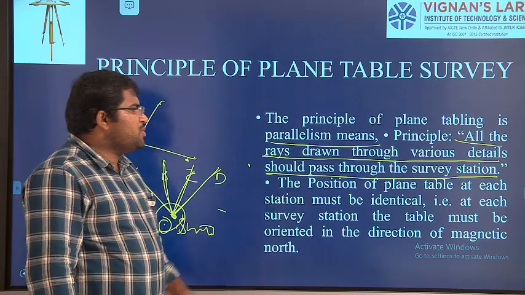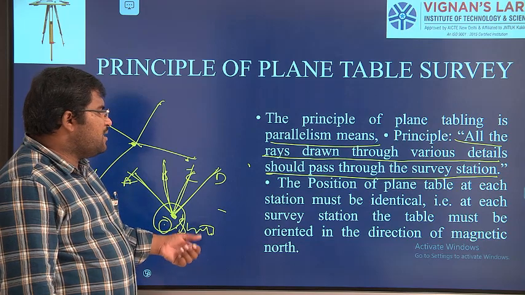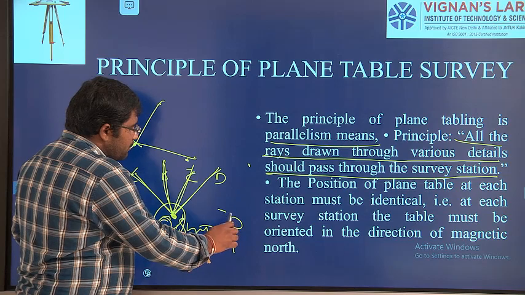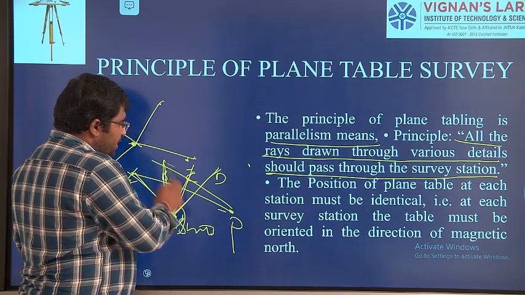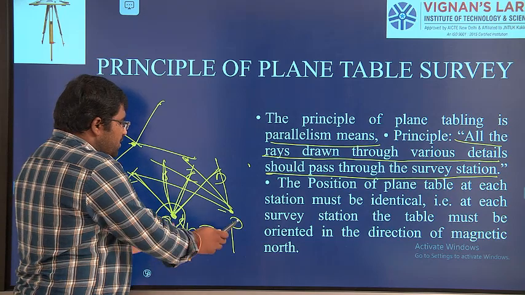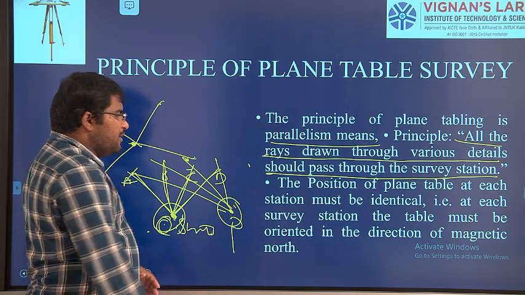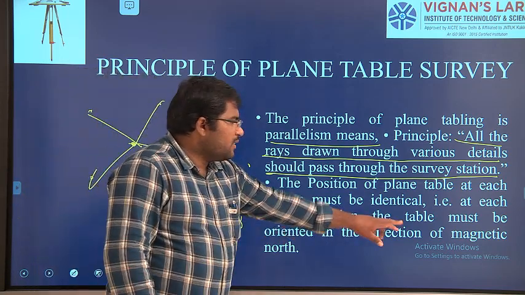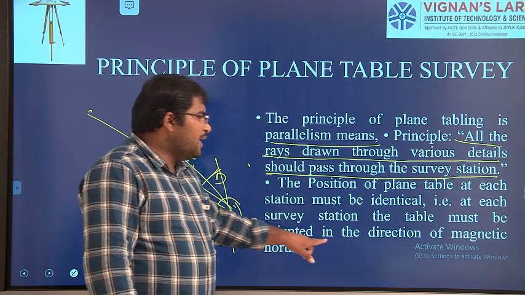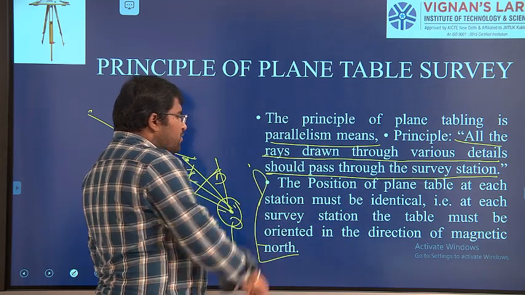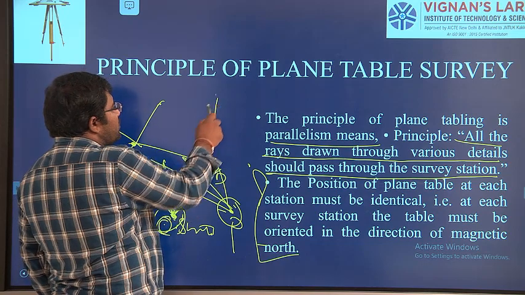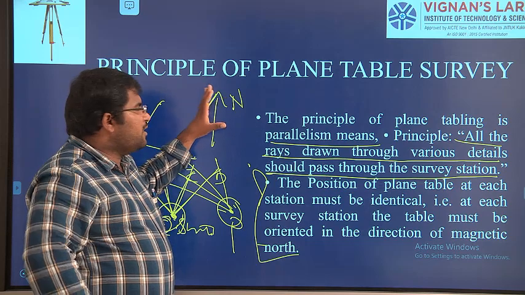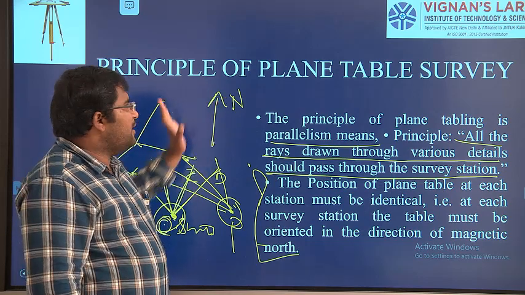Now, the position of the plane table at each station must be indicated. Whenever you shift from point O to P, there also you are going to see the points A, B, C, D like this. Whenever you shift from O to P, you have to locate the point over the plane table also. At each survey station, the table must be oriented in the direction of magnetic north. So whenever you are taking the reading, you have to orient towards the north. Which instrument do you use to locate the north direction? That is the rough compass in the plane table.